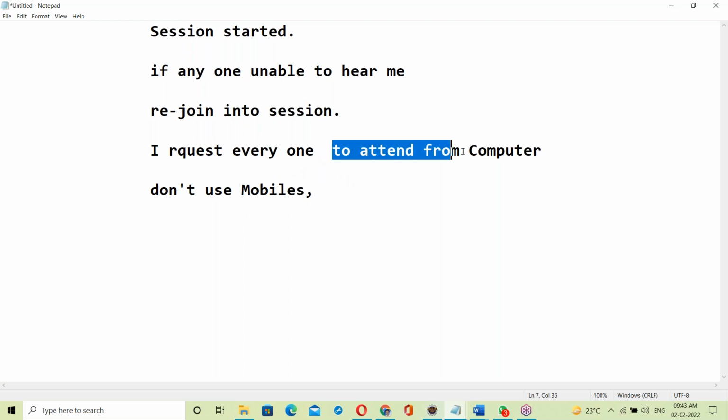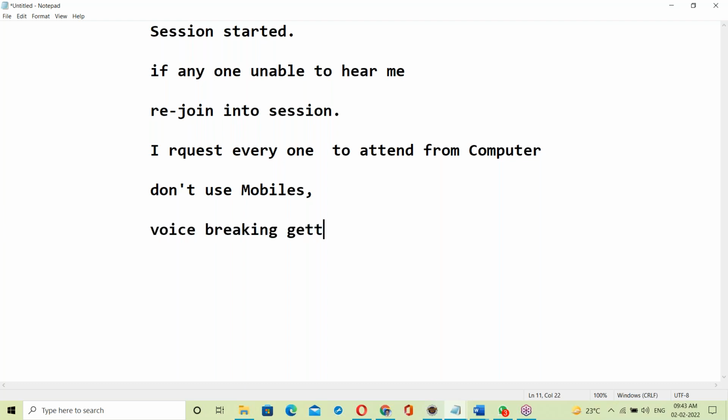There is some network issue, voice breaking is happening here. You can't see the full screen or the big screen on mobile.